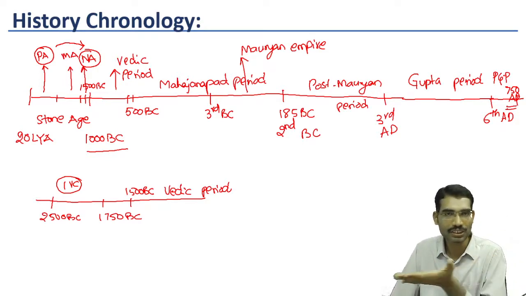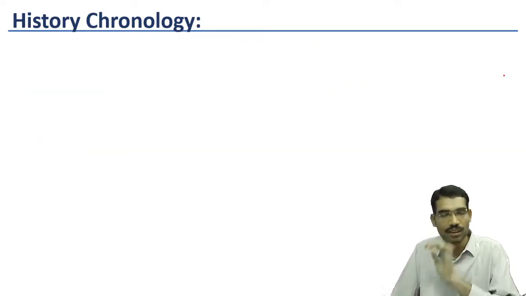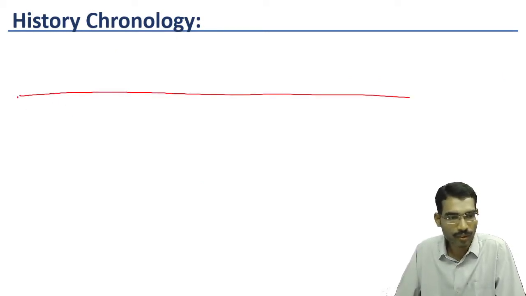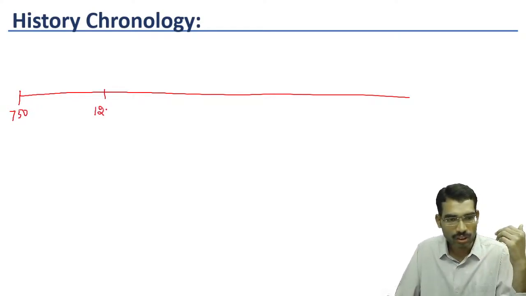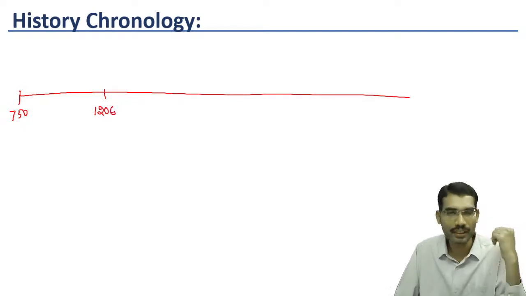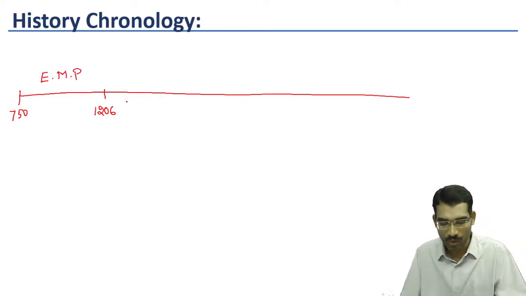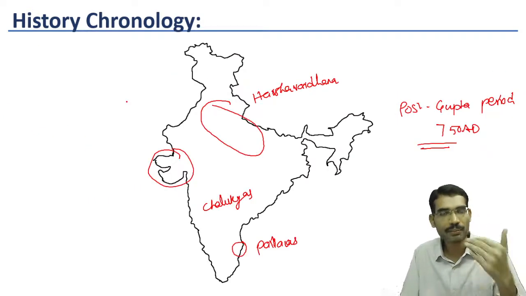Always there is transition period. That's why after 750 till around 1206 or 1200 AD, we are calling it as early medieval period. What is the characteristic of early medieval period?